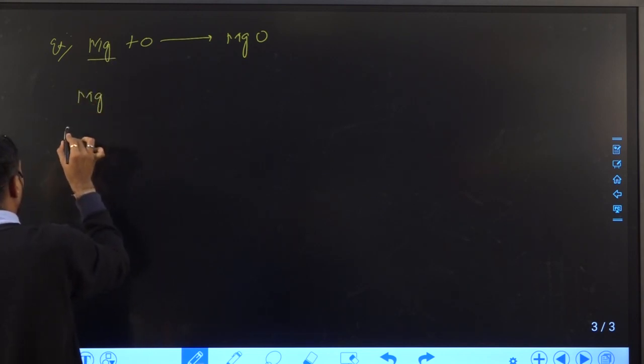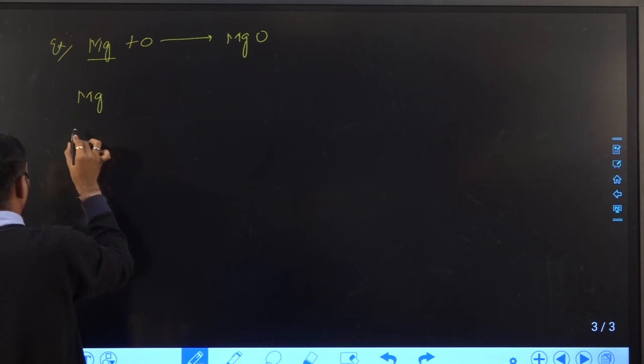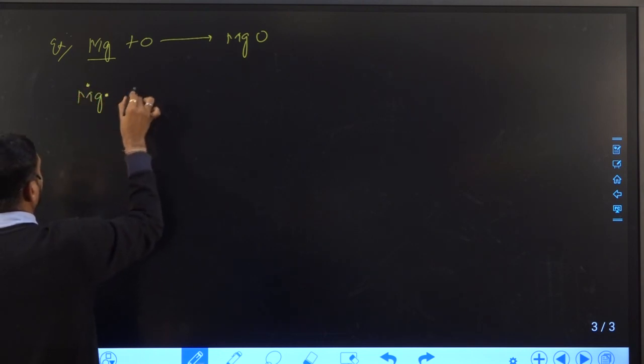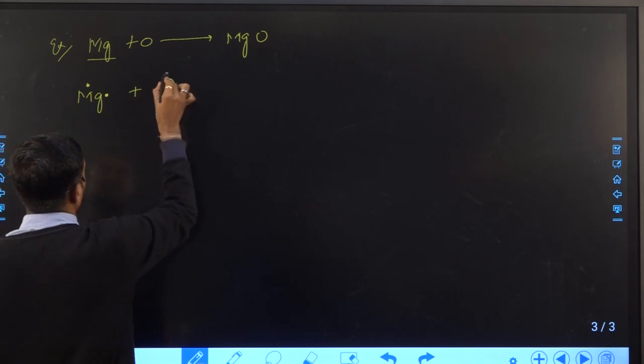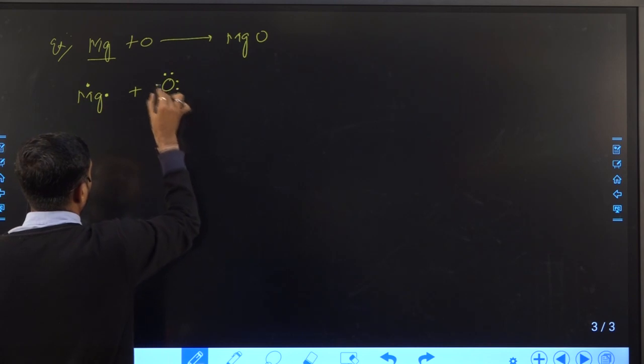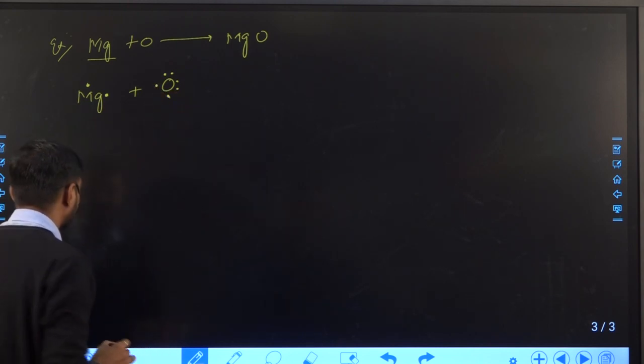Magnesium has 2 valence electrons, and I represent the 2 valence electrons like this. And oxygen has 6 valence electrons, and I can represent it based on the Lewis dot model like this.